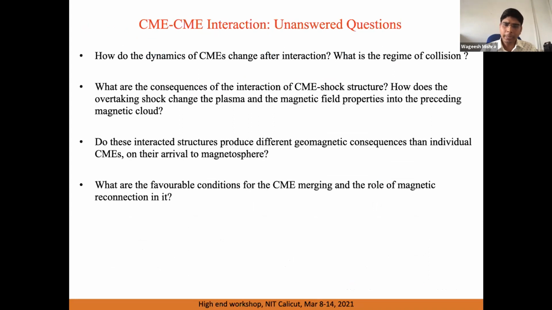Another case is the CME-CME interaction. It is possible that one CME is propagating in the solar wind, and then from behind, a following CME can come and hit the preceding CME. If such interaction happens, the dynamics of both CMEs will change. And due to such a collision, any kinematics estimated before the collision would not help us to predict its arrival at the Earth. So it means that post-collision kinematics is very important.